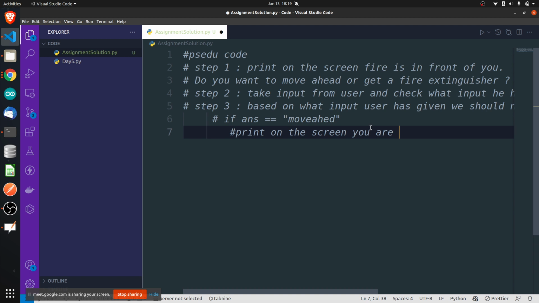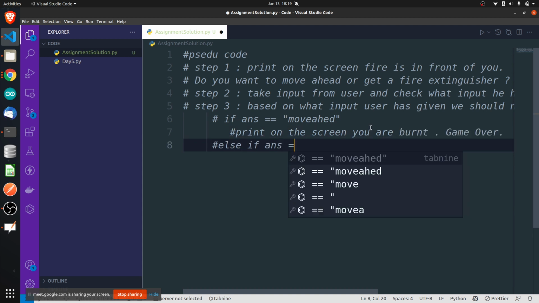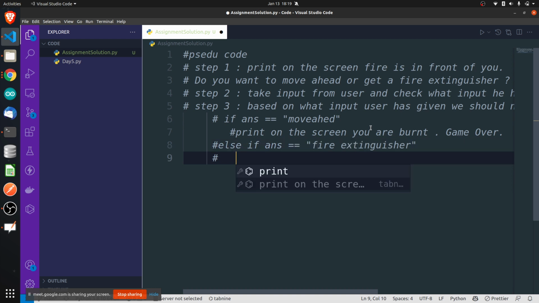Else, let's say else if answer is equal to fire extinguisher, if he enters fire extinguisher, come on, suggest me. If he enters fire extinguisher, then I will have to print, what do I have to print?